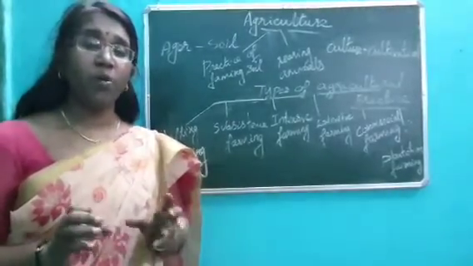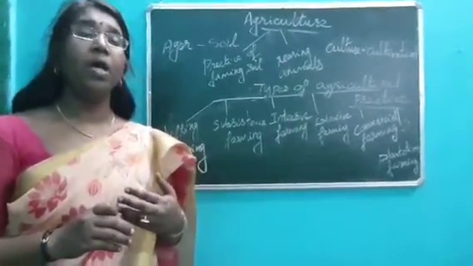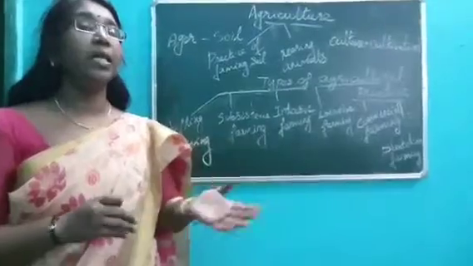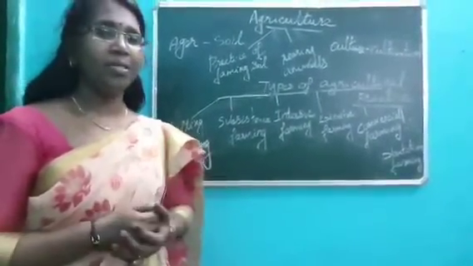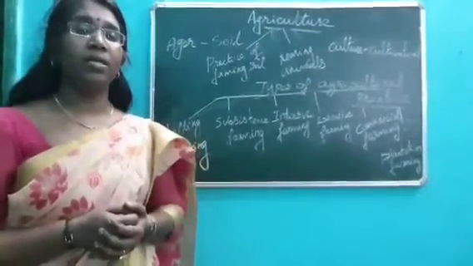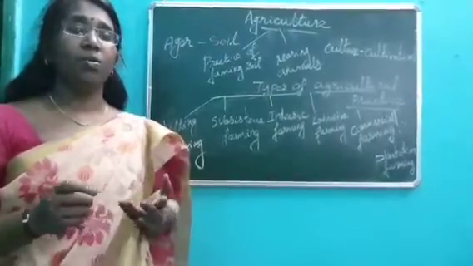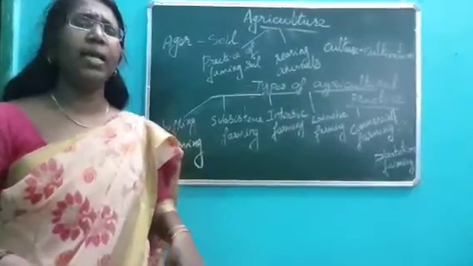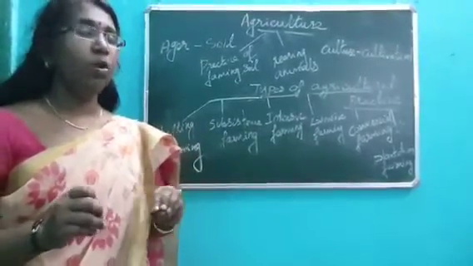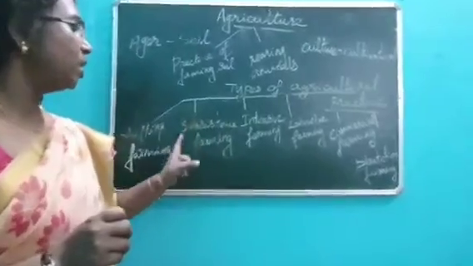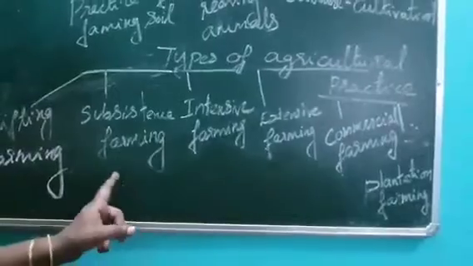So the food is produced only for the necessity of his family, and there is nothing more, no extra food or surplus food for selling in the market. So he produces for his own need, so he doesn't keep any laborers, and not even input of capital. That means not much money is spent on machineries or fertilizers. So he produces on a small scale and only for his own need. The production is minimum here, not much production. So that is subsistence farming, when a farmer produces food for his own need.